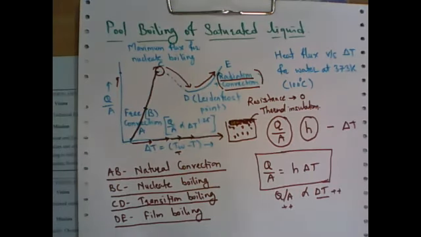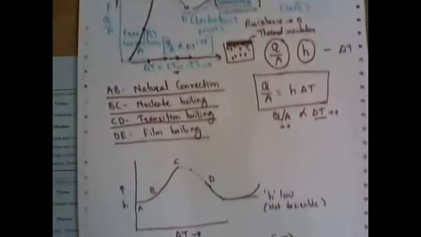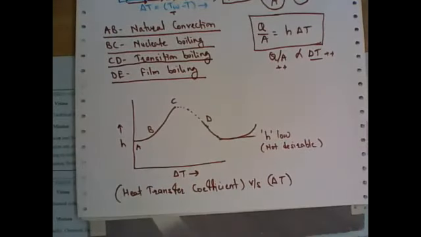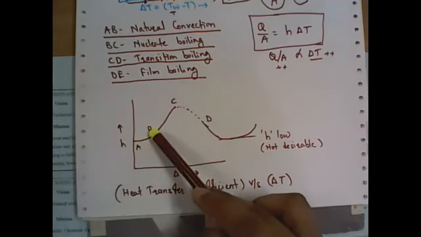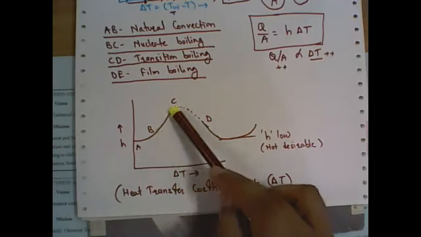So in this way, Q by A is proportional to delta T, or as delta T changes, Q by A also changes. In the same way, if you observe the heat transfer coefficient versus delta T graph, you can understand the nature of the graph is near about the same. In this case also, as delta T increases, as the temperature increases, here instead of Q by A, I have taken the heat transfer coefficient, that is H. Normally from A to B and B to C, the nature of the graph is a positive slope.